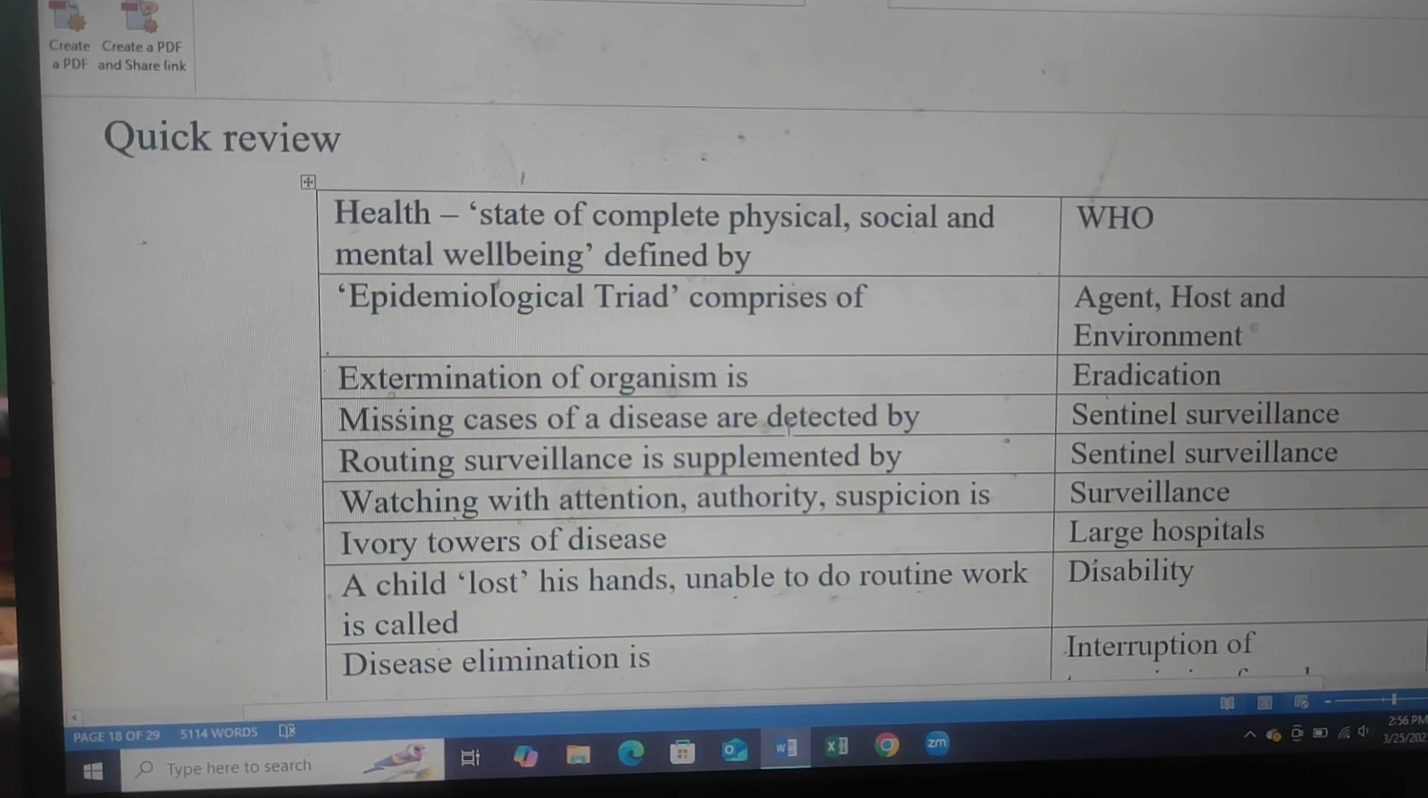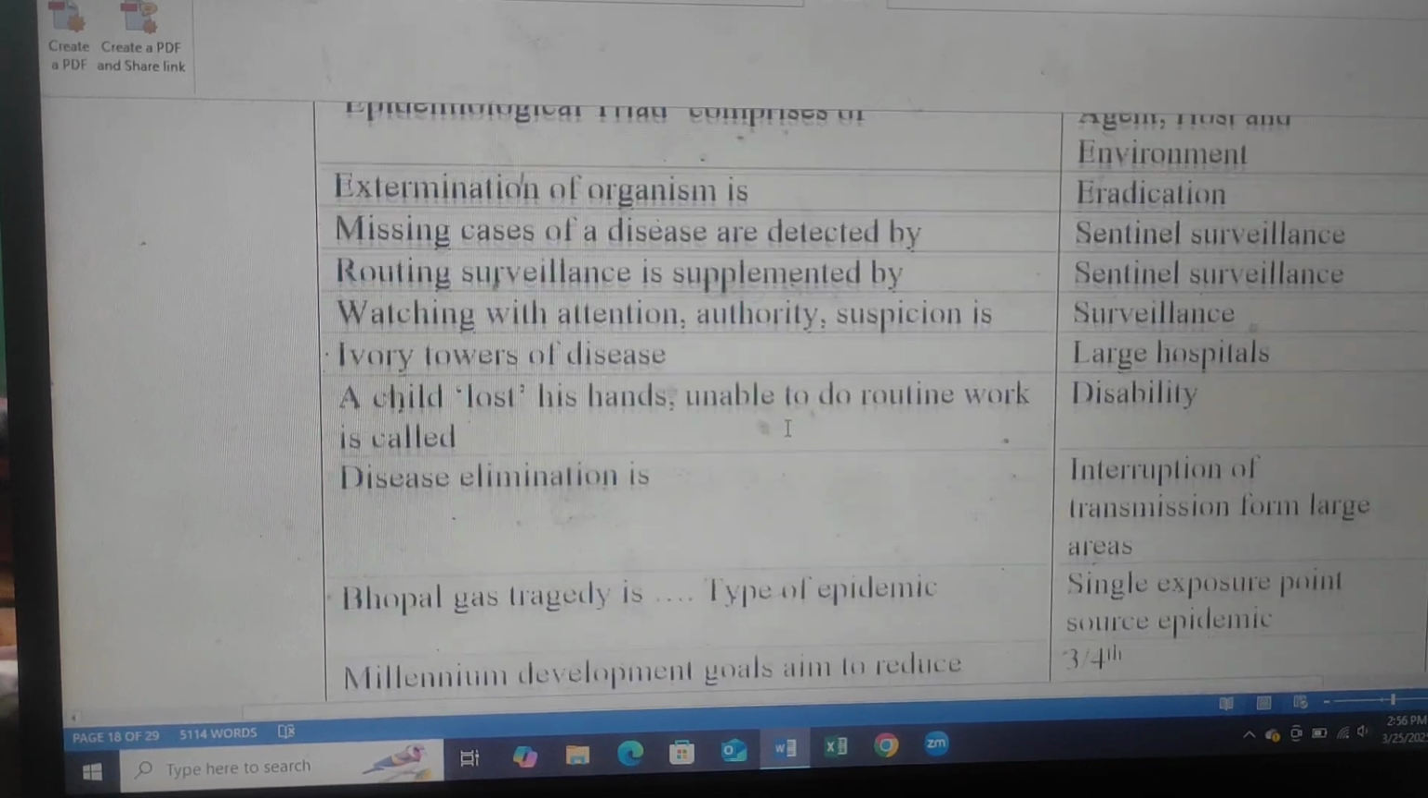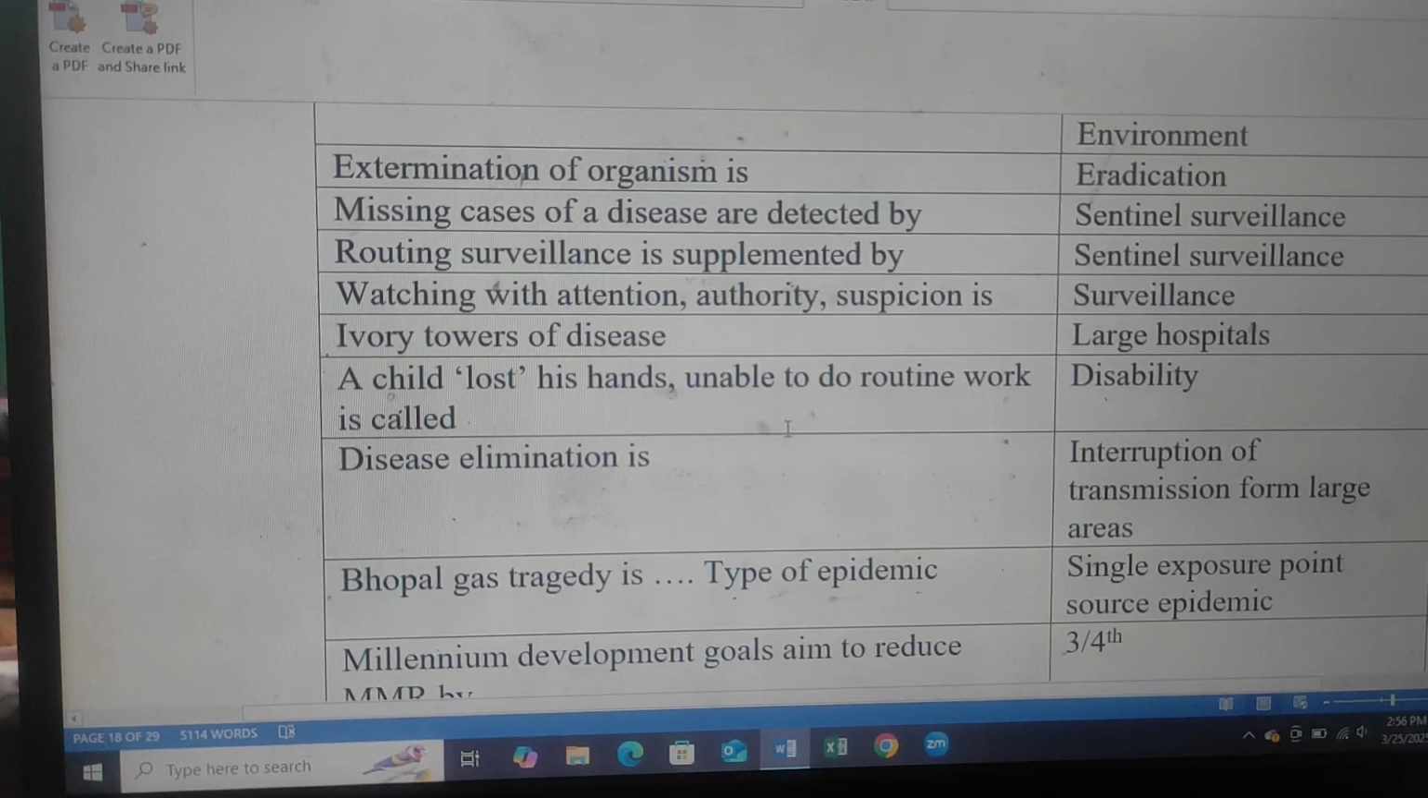Quick review: health is a state of complete physical, social, and mental well-being, as defined by WHO. Epidemiological triad comprises agent, host, and environment. Extermination of an organism is eradication. Missing cases of disease are detected by sentinel surveillance. Routine surveillance is supplemented by sentinel surveillance. Watching with attention, authority, and suspicion is surveillance.